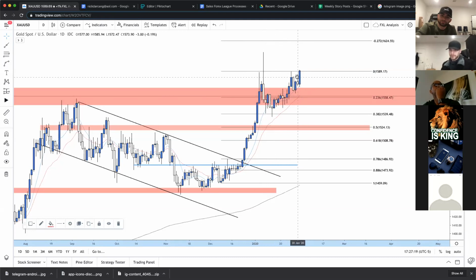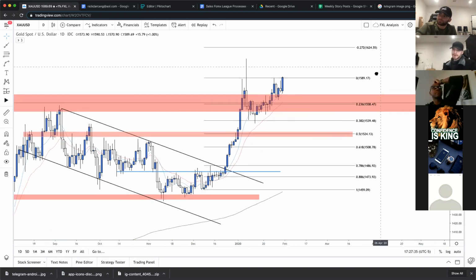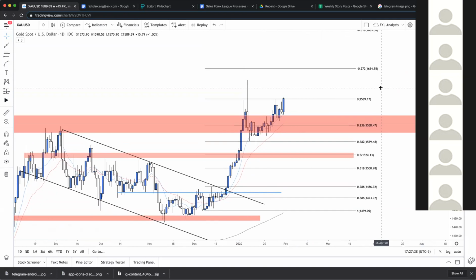But we were getting ready for a second touch, maybe a double bottom, something in this area. Never happened. Price action just kept pushing up. Again, gold is a safe haven, so sometimes this does happen. The thing just pushes. It just pushes. Never gives you a chance to enter unless you're super aggressive. But at that point, will it really be worth it?